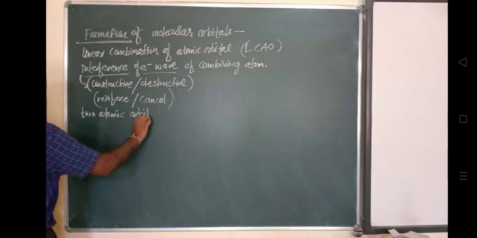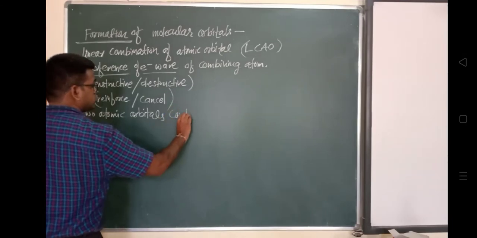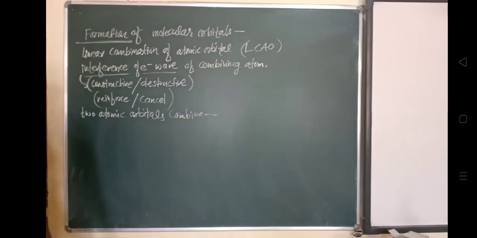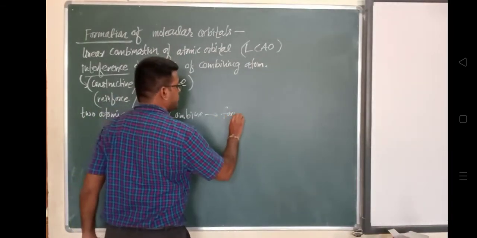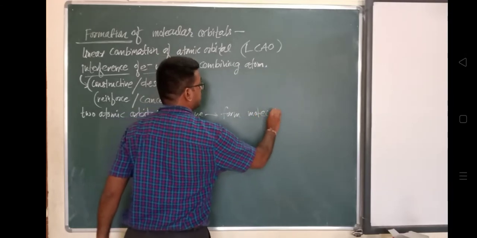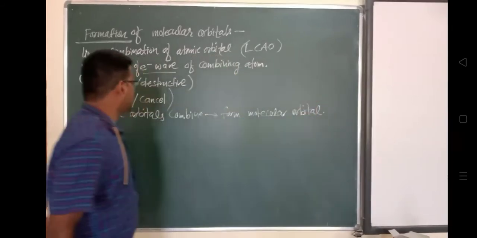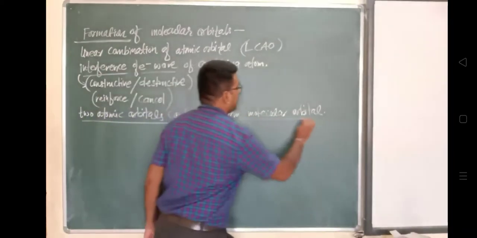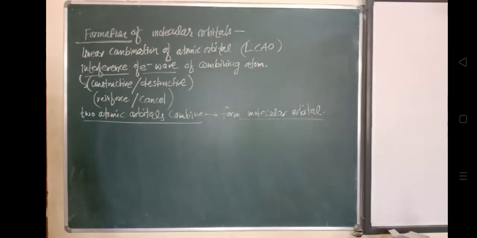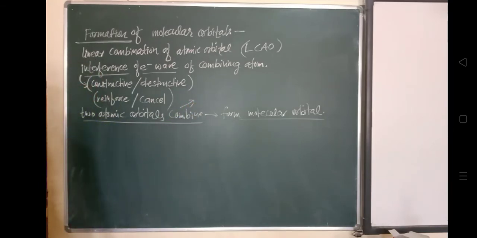Okay, so they combine in two ways. There are two ways of combination. What are the different ways of combination of atomic orbitals to form a molecular orbital? The very first is by addition of their wave functions.